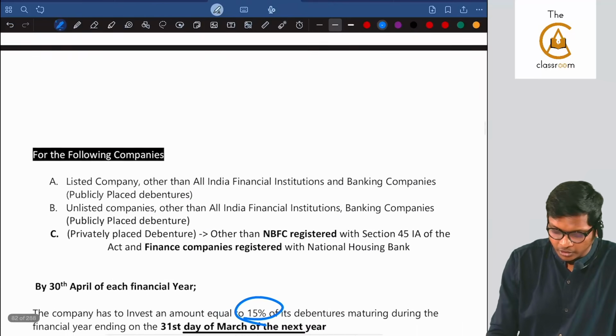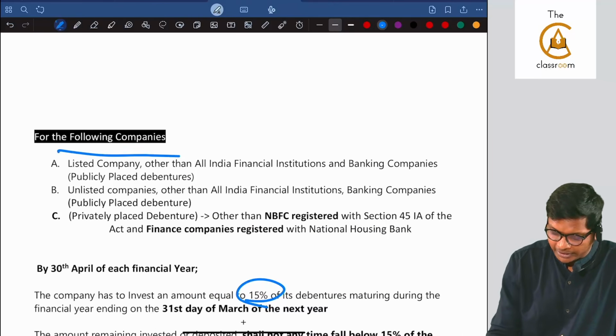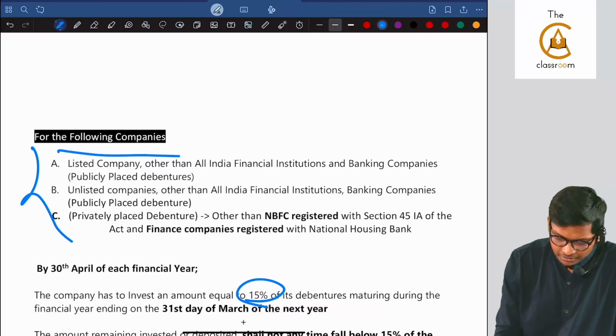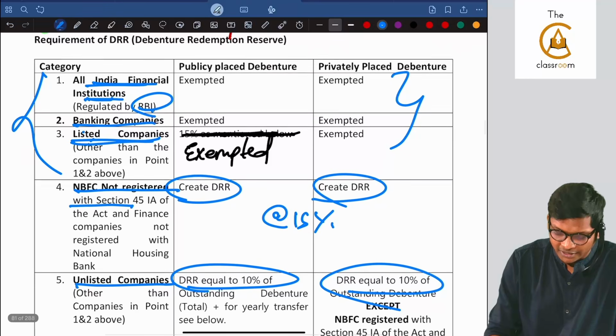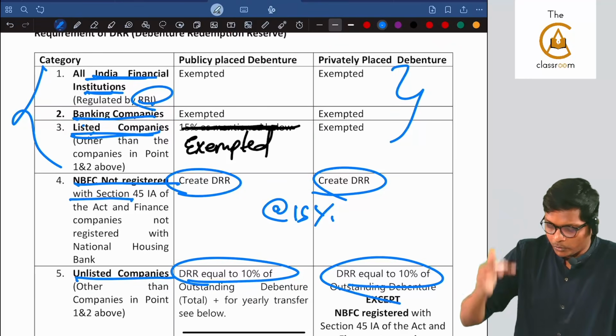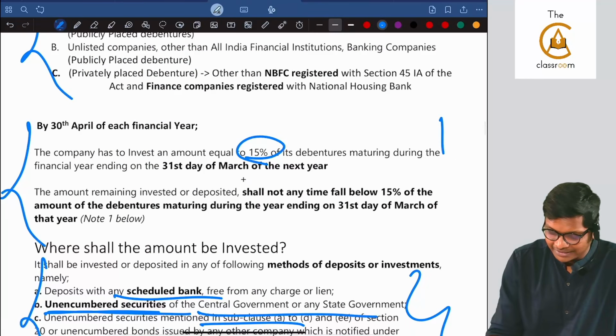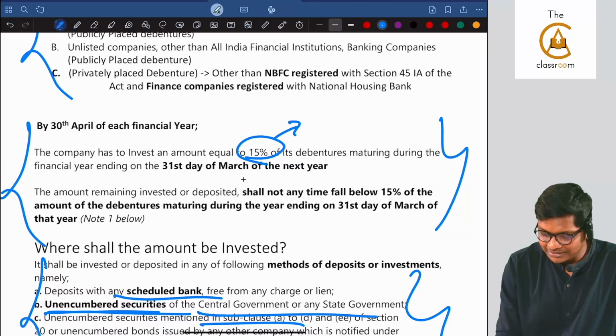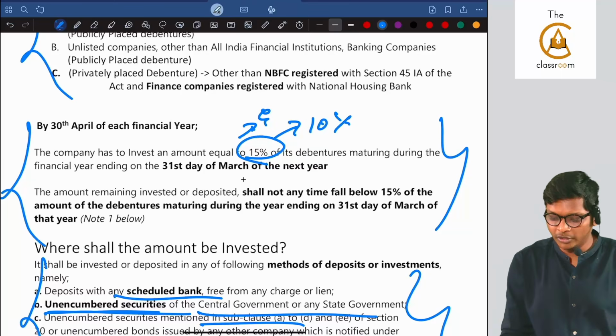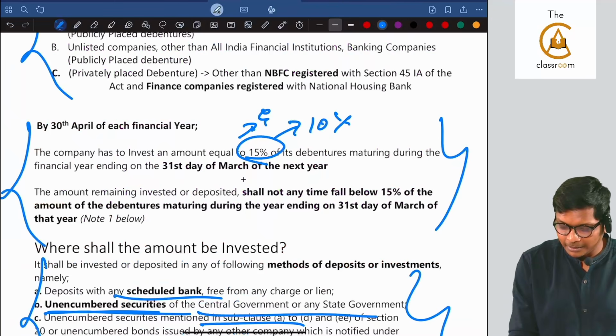That's it that you have to go through, guys. For the following companies, this classification A, B, C only I have given over here. Percentage. Once you know the percentage, you will apply like this. If it is unlisted, 15 will become 10. If it's listed, exempted. That's it. Are you following, guys? With this, that box you please go through.